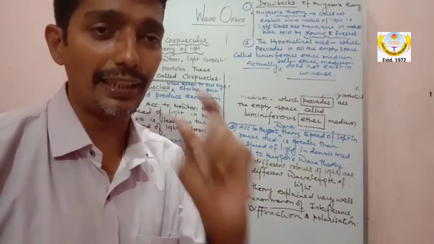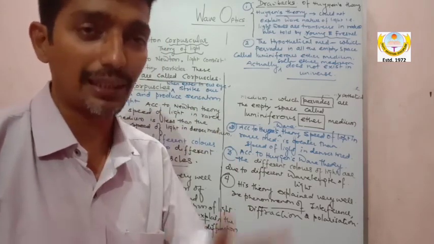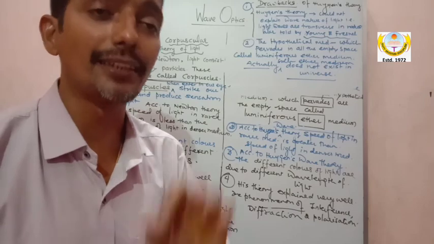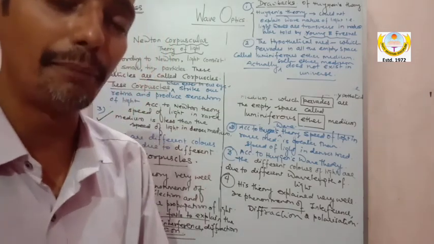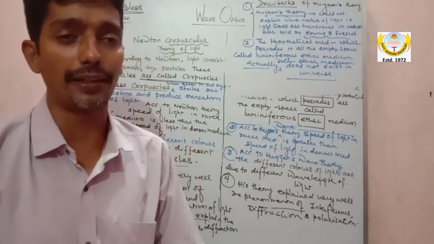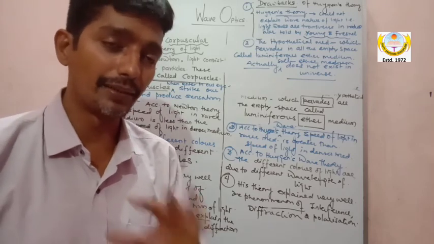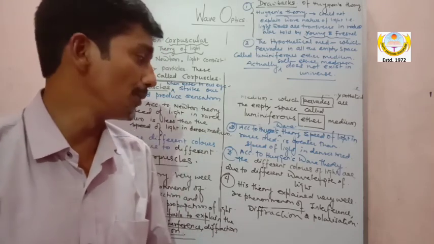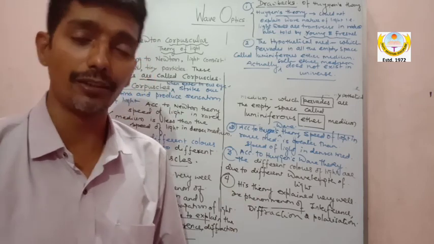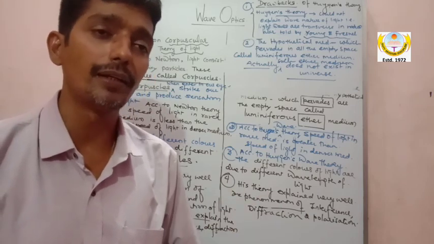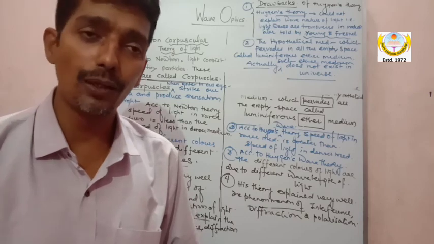Actually, the correct statement is that light has a dual nature, that is, it behaves as a wave as well as a particle. And the photoelectric effect succeeds with these concepts. So thank you all, my dear. This is all about your first topic on wave optics. Thank you all and Jai Hind.